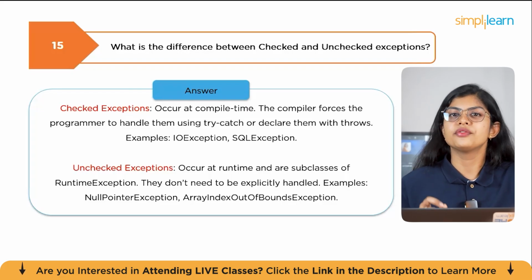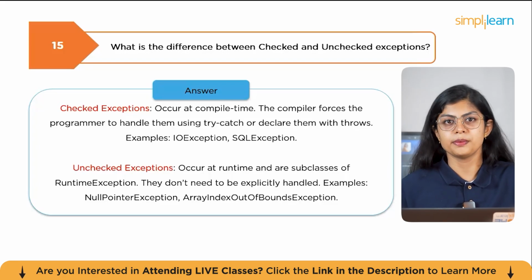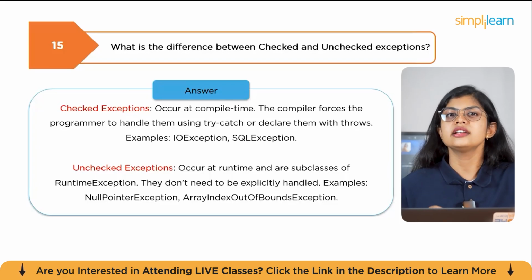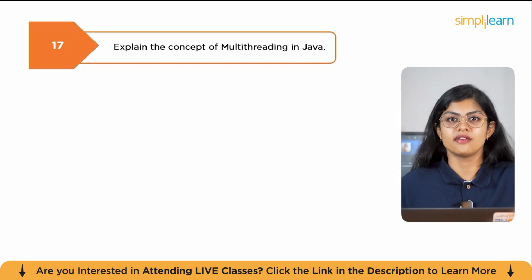For instance, when reading a file, an IOException must be handled because it depends on external resources. On the other hand, dividing by 0 leads to an ArithmeticException, which is unchecked and typically fixed by better code logic. The next question is, explain the concept of multi-threading in Java.